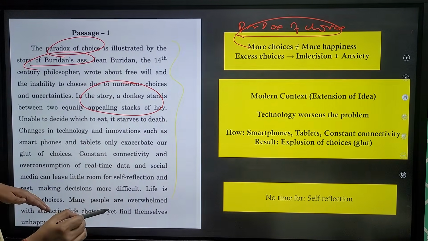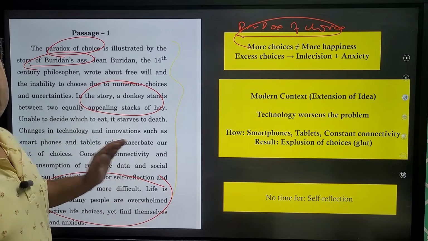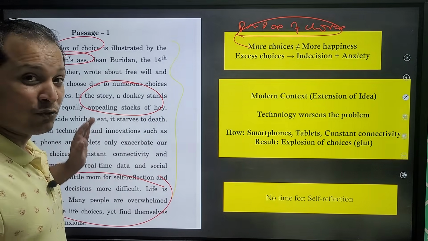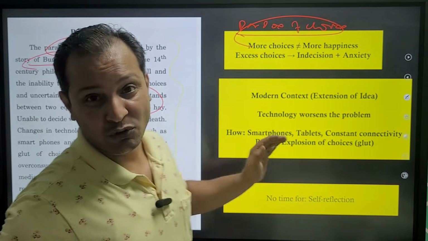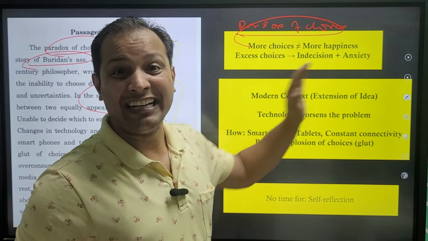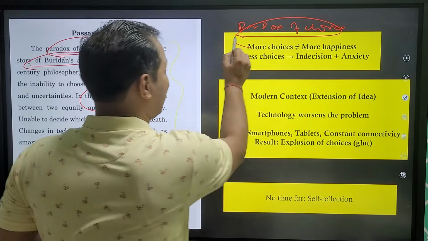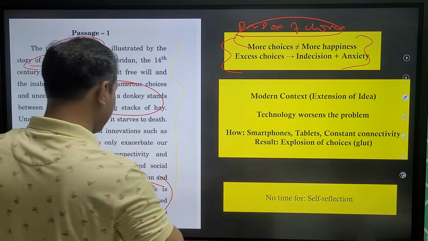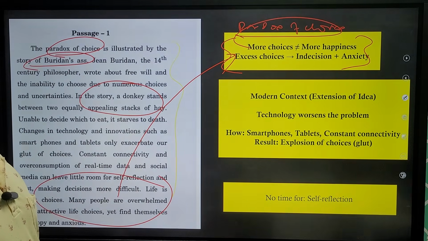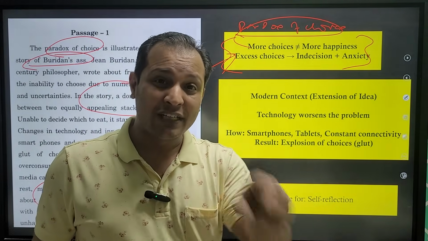Next, what did we say? Read the last line. What is the last line saying? Life is full of attractive choices, but too many choices does not mean you are happy. Why? Because too many choices leads to anxiety, leads to indecision. That is the crux of the idea. Write it here itself, when you are reading the passage. Write one line. Why am I saying to write? Because once you write this, you don't have to read the passage again.